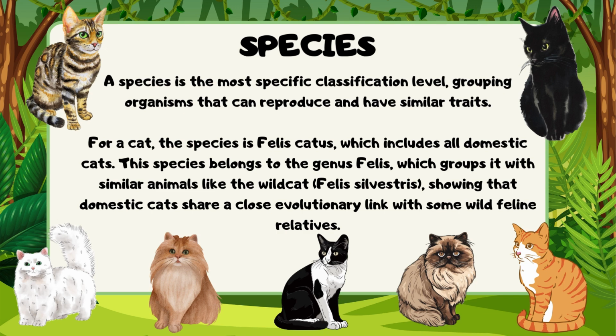Species. A species is the most specific classification level, grouping organisms that can reproduce and have similar traits. For a cat, the species is Felis catus, which includes all domestic cats. This species belongs to the genus Felis, which groups it with similar animals like the wildcat, showing that domestic cats share a close evolutionary link with some wild feline relatives.